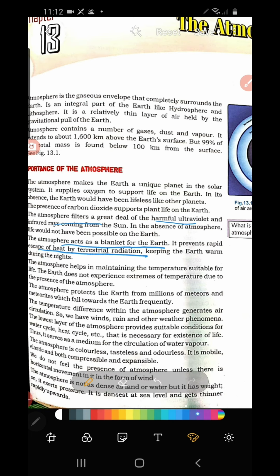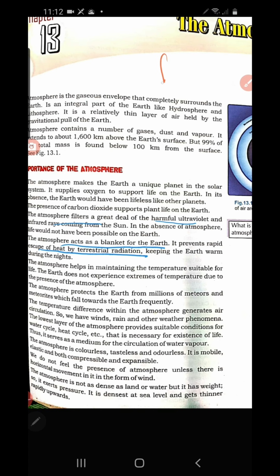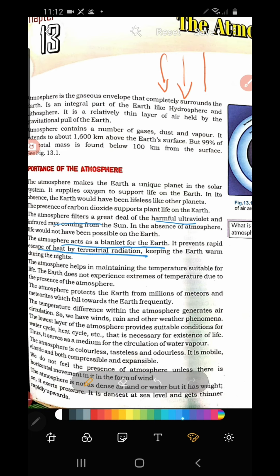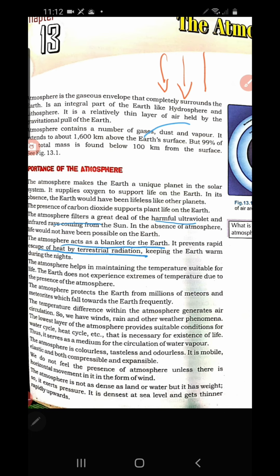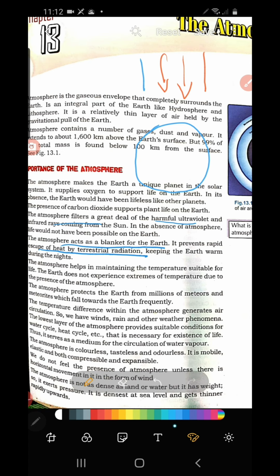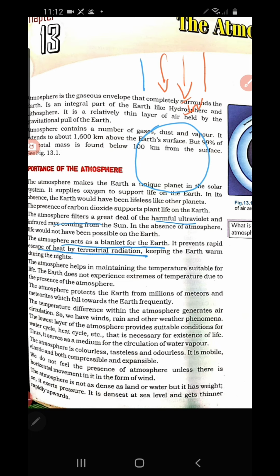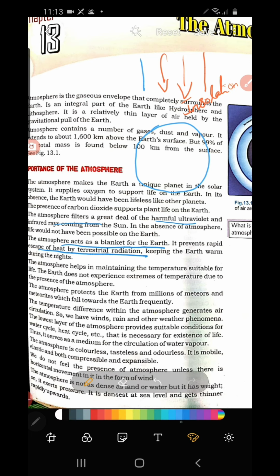That means during the daytime the sun rays are falling on the earth. The earth is receiving sun rays from the sun. Okay, so this is called insolation. The solar radiation, otherwise the heat energy which is reaching the earth from the sun during the daytime, is called insolation.